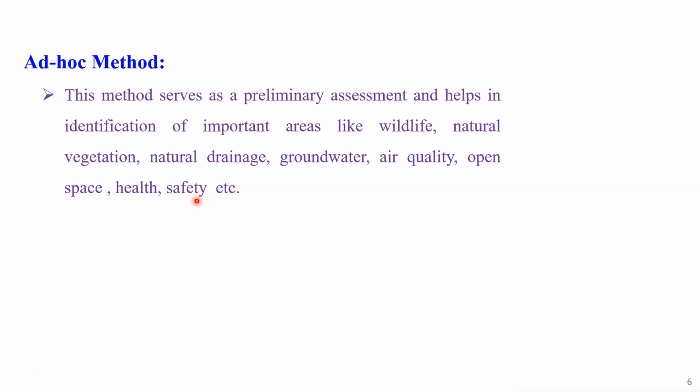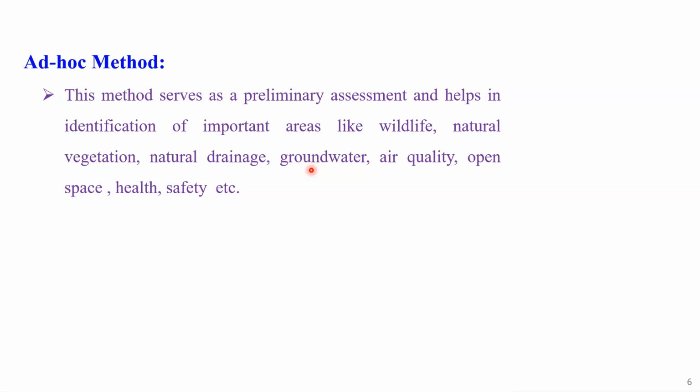So when we carry out the assessment of a project by using this ad hoc method, we study and assess that project with respect to the impact on the wildlife, the natural beauty or the vegetation of that region, the natural drainage pattern of that region, and the groundwater.